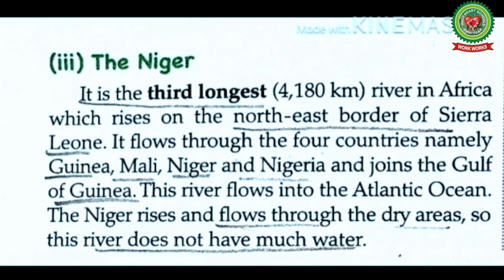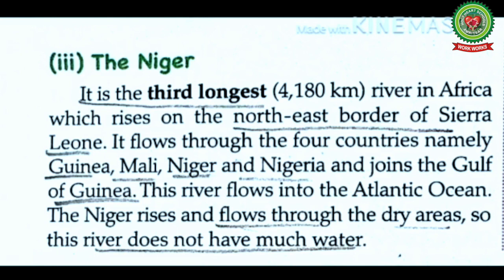It flows through these 4 countries, namely Guinea, Mali, Niger, Nigeria, and joins the Gulf of Guinea. This river flows into the Atlantic Ocean.